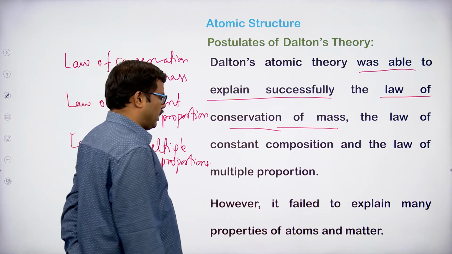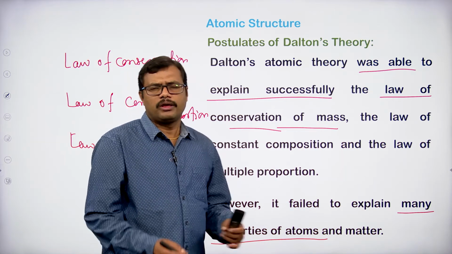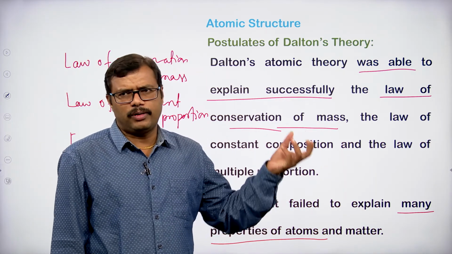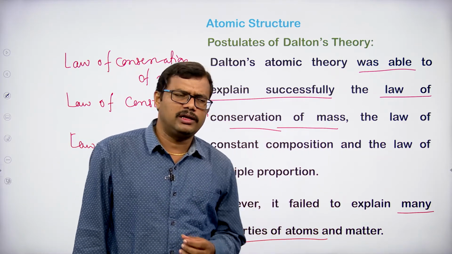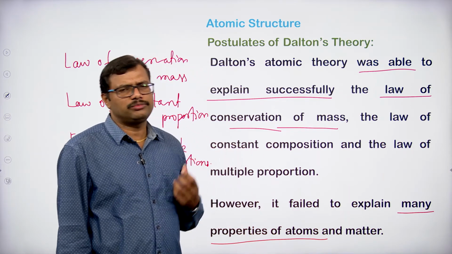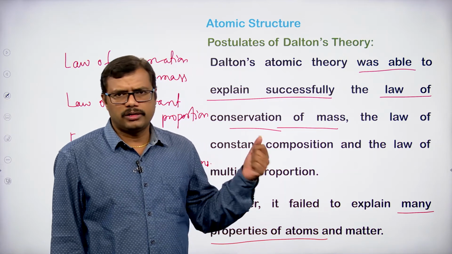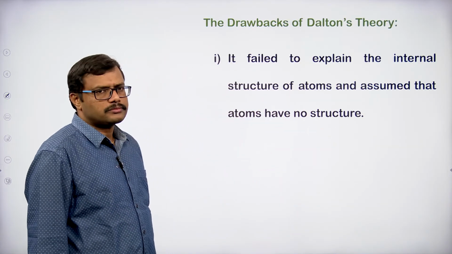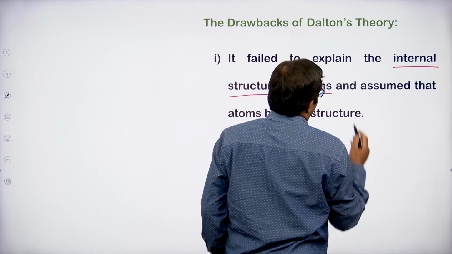It has failed to explain many properties of atoms and matter. Though Dalton has taken that matter is made up of atoms, atoms of an element are the same, and atoms of different elements are different, this theory could not explain many properties of atoms as well as matter. So there are some drawbacks that we come across with respect to Dalton's atomic theory. What are the drawbacks of Dalton's atomic theory? It failed to explain the internal structure of atoms.